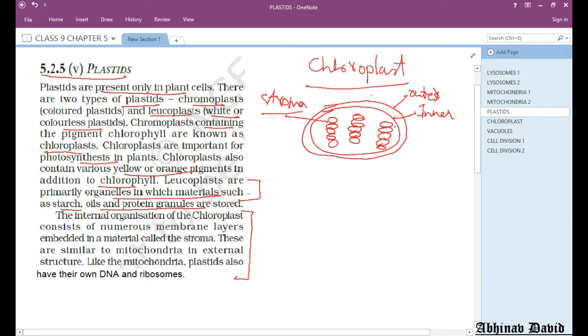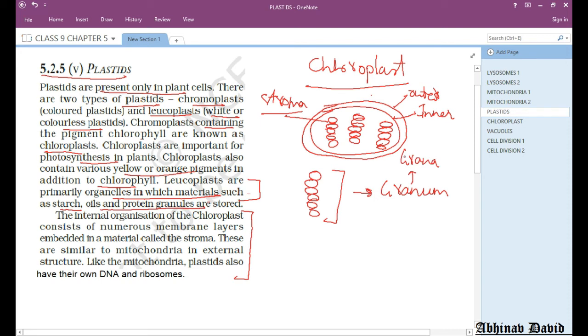This one structure is called as granum. Here three are there, so three granum, and the plural of granum is grana.